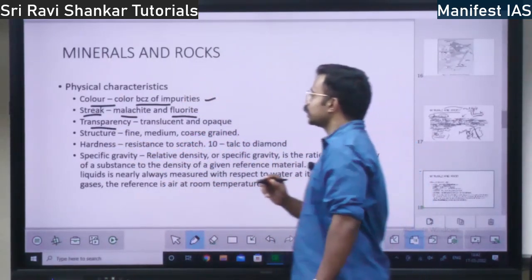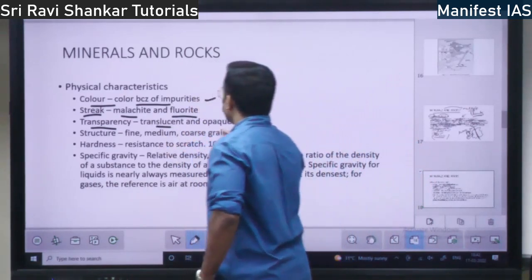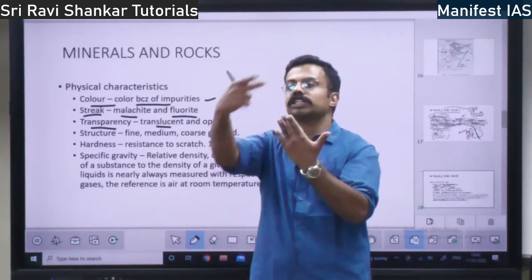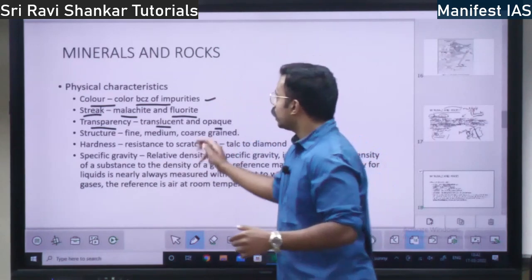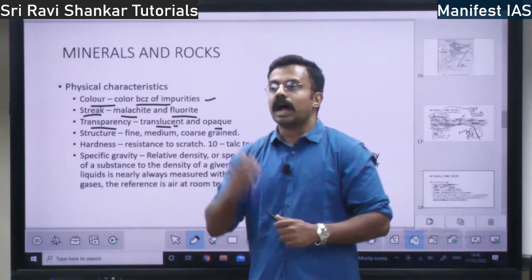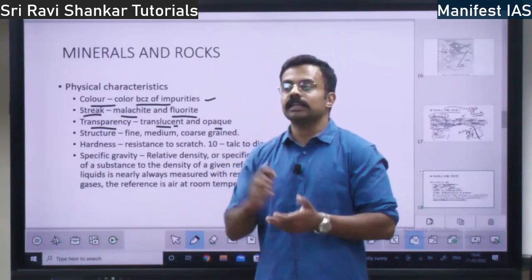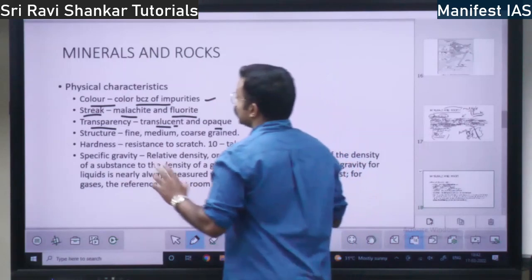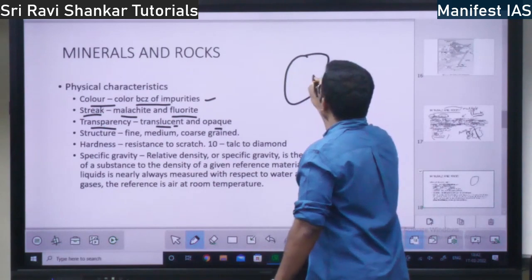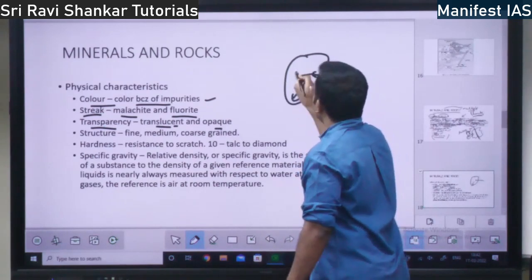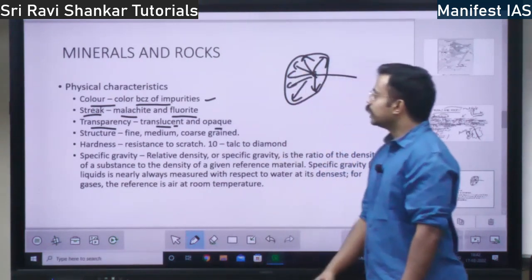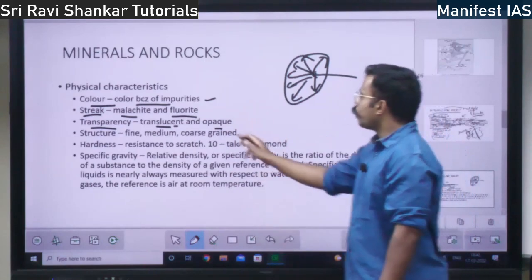What is transparency? Transparency means transparent, translucent and opaque. So if you see through a mineral like this, can you watch the other side? That is a transparent mineral. Or is it translucent? Translucent means half visible, semi-transparent. The light rays will go within the mineral, but it will get diffused in all the directions. That is translucent.